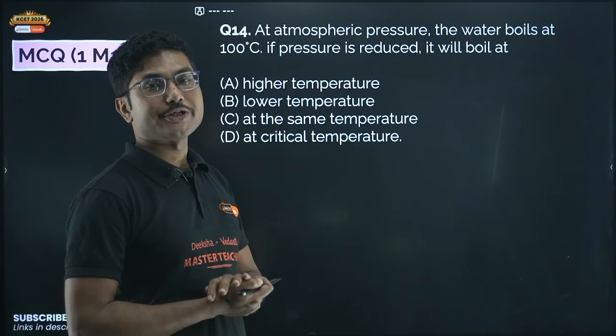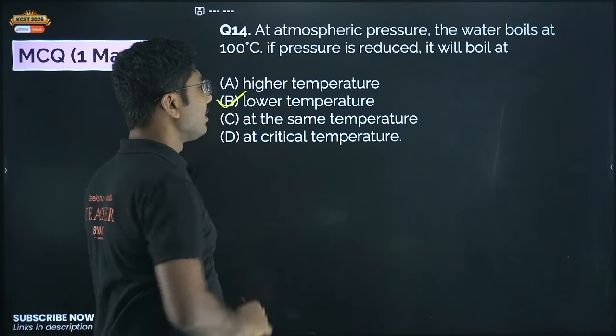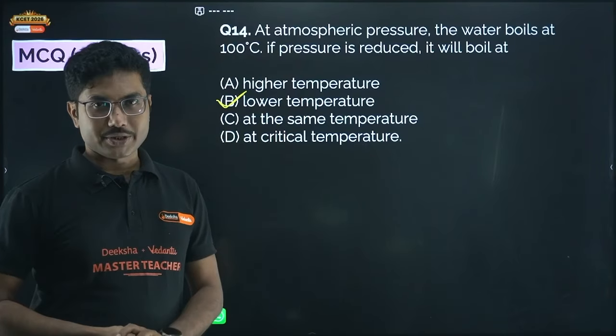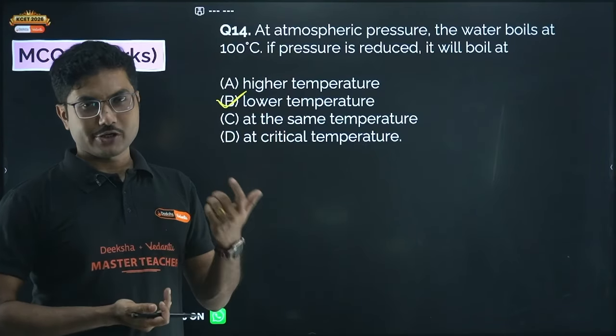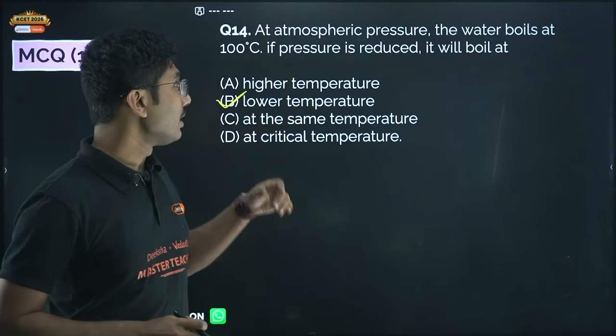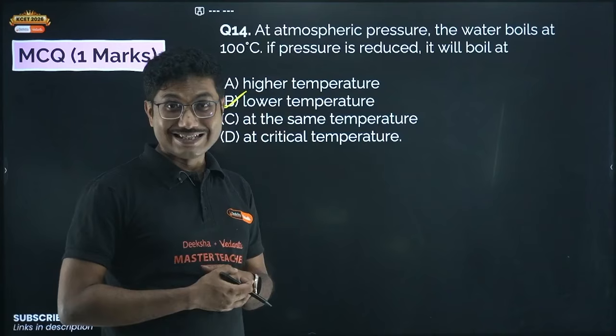Pressure reduction decreases the boiling point. Similarly, if you increase the pressure, it will boil at a higher temperature. For example, the pressure cooker is a device where you increase the pressure, and because of that, it boils at a higher temperature and our food gets cooked easily.